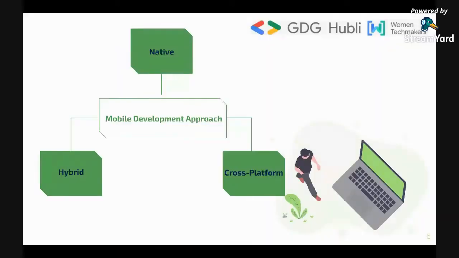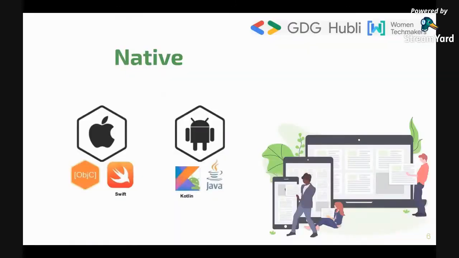All right, so now let's understand: when a developer wants to build an Android app or an iOS app, what approaches does he have? He has three approaches, to be precise. One is the native approach, one is the hybrid approach, and another one is the cross-platform approach. What does the native approach mean? Native approach is coding for iOS in Objective-C or in Swift. Objective-C was earlier, then came Swift to make programming easier. The same goes for Android.